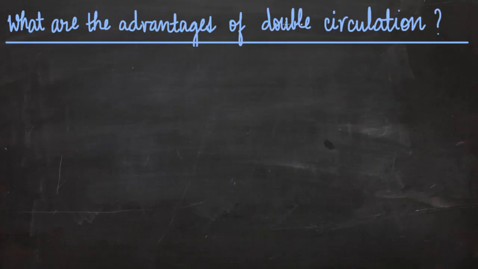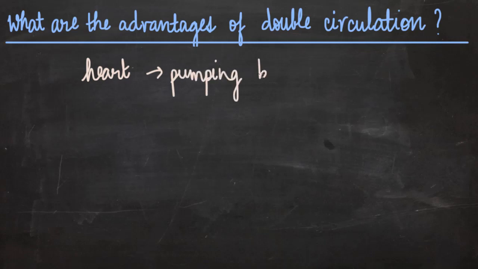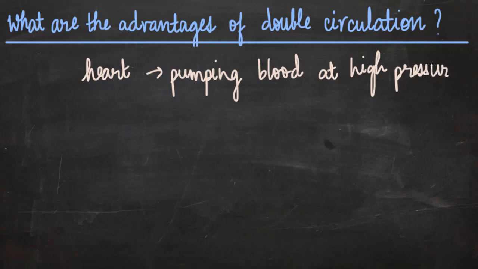What are the advantages of double circulation? So in double circulation, heart is pumping blood to different parts of the body. So when heart pumps blood to different parts of the body, heart can do so at high pressure. But in the case of single circulation, like fish, gills were transporting blood to different parts of the body.